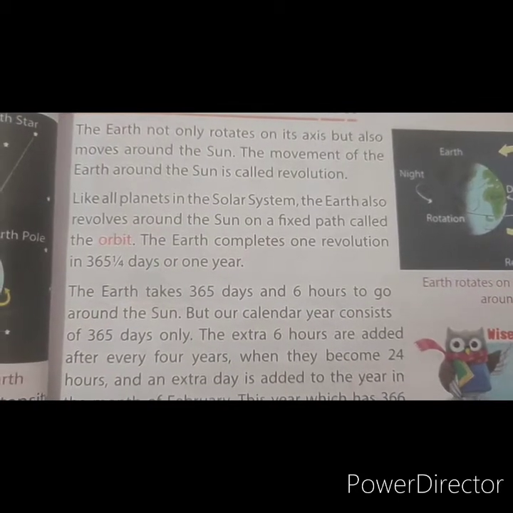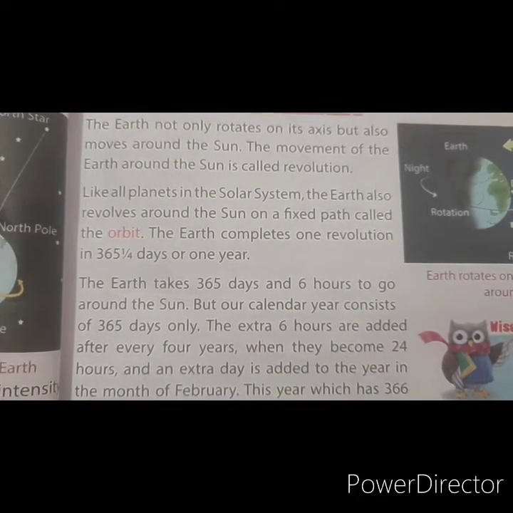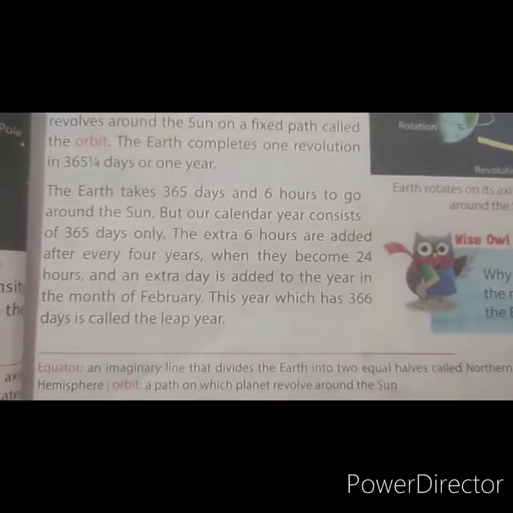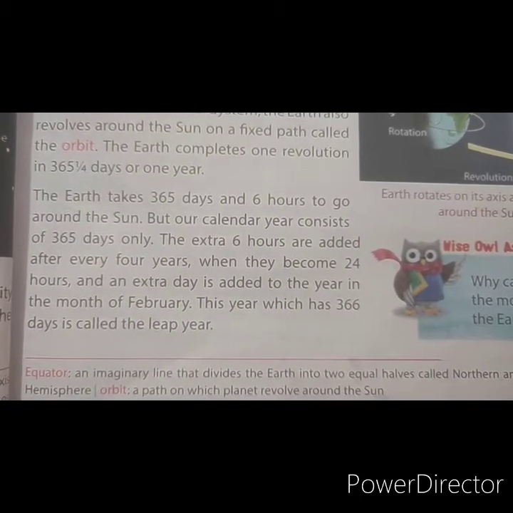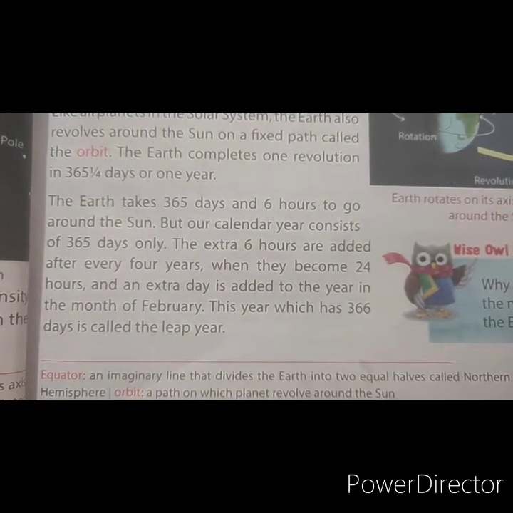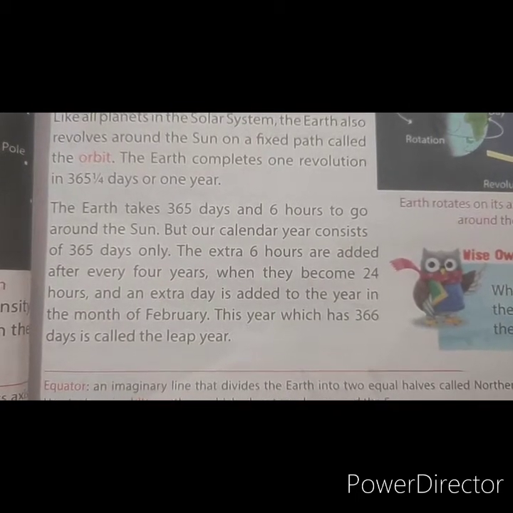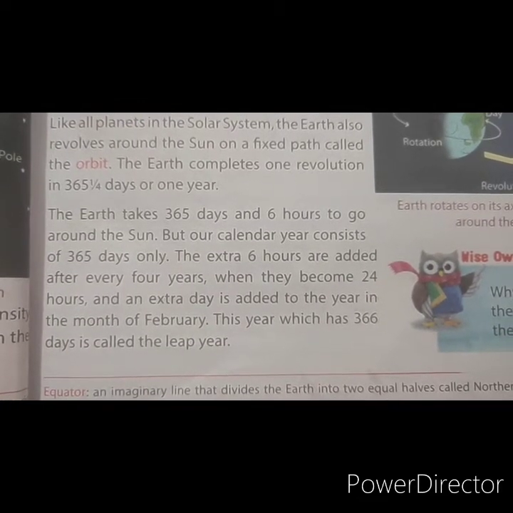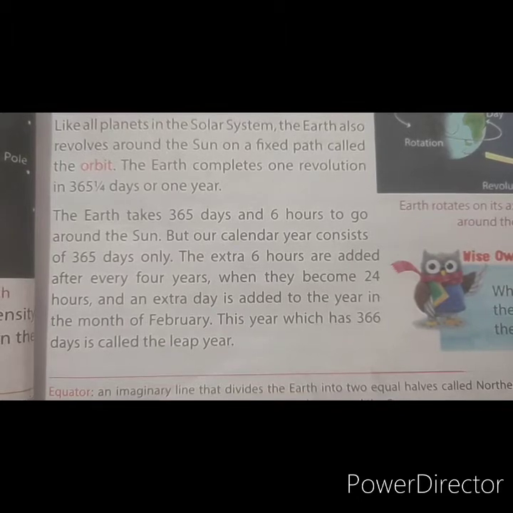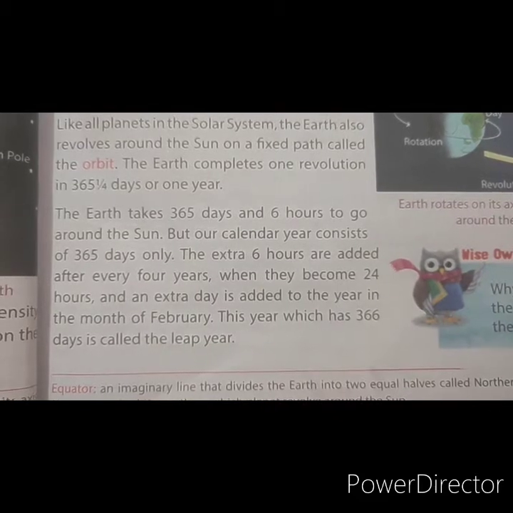The earth completes one revolution in 365 and 1/4 days, or 1 year. The earth takes 365 days and 6 hours to go around the sun, but our calendar year consists of 365 days only. As you can see, in our calendar we have only 365 days. The extra 6 hours are added after every 4 years.